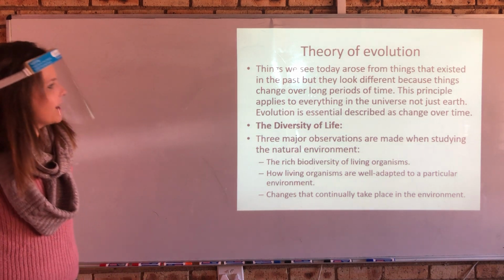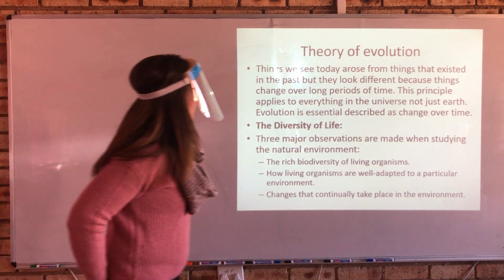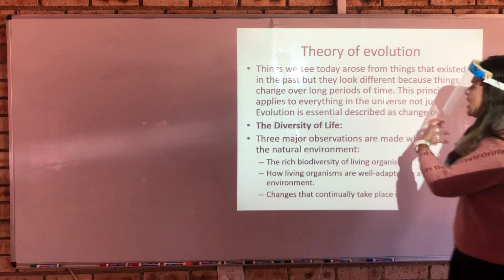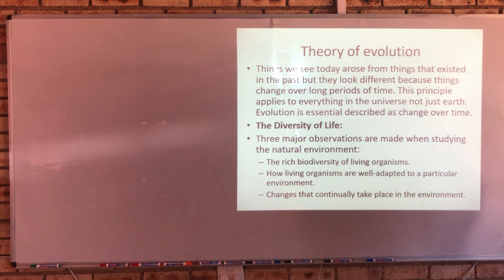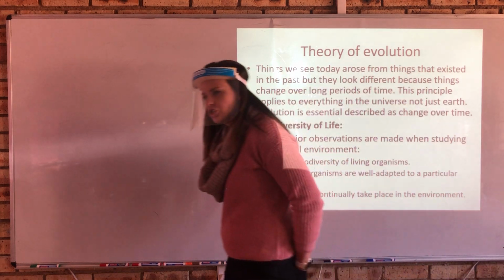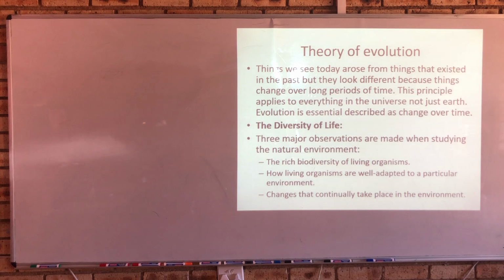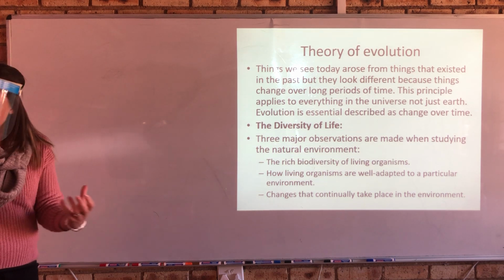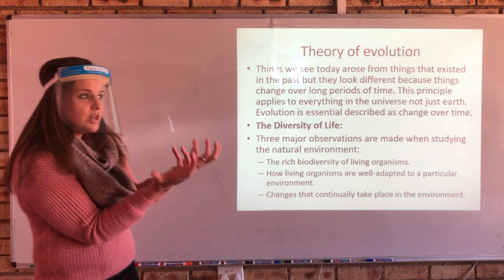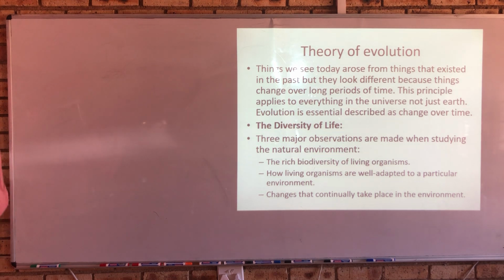Although we come from the same origins, we might look different because things change over long periods of time. And so, although everything in existence today arose from things that existed in the past, we don't necessarily look the same. This is because evolution has caused change, and that evolution gets driven through the process of variation. So we have variation taking place, we're different, we change over time, we become unique, we become adapted to suit our particular environment, and evolution basically takes place.